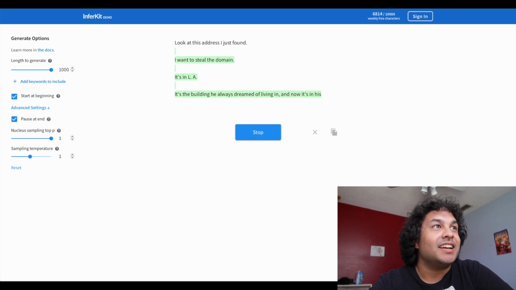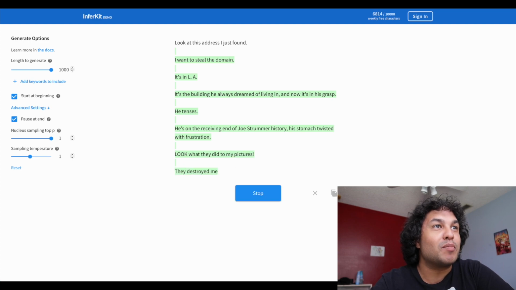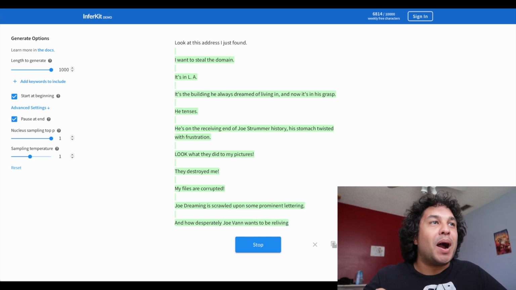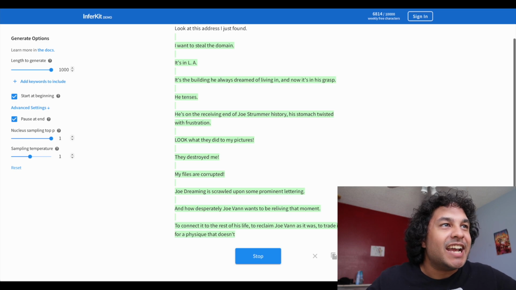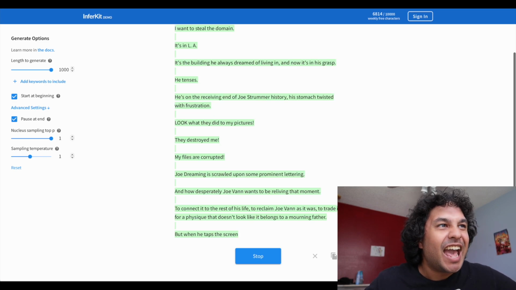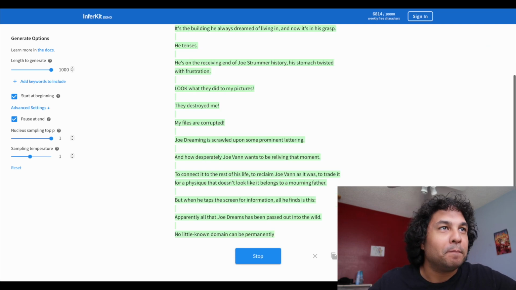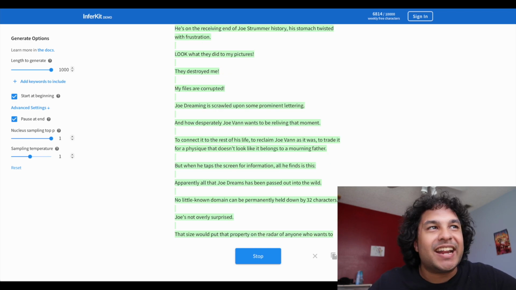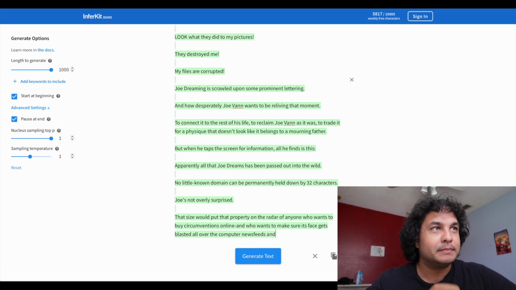It's in LA. It's the building he always dreamed of living in, and now it's in his grasp. He tenses. He's on the receiving end of Joe Strummer history. His stomach twisted with frustration. Look what they did to my pictures! They destroyed me! My files are corrupted! Joe Dreaming is scrawled upon some prominent lettering. And how desperately Joe Van wanted to be reliving... There's a lot of Joes in here. Reliving that moment. To connect it to the rest of his life. To reclaim Joe Van as it was. To trade it for a physique that doesn't look like it belongs to a mourning father.